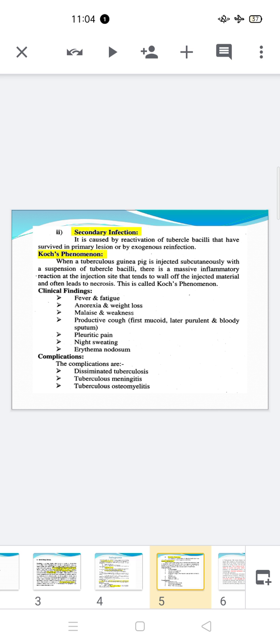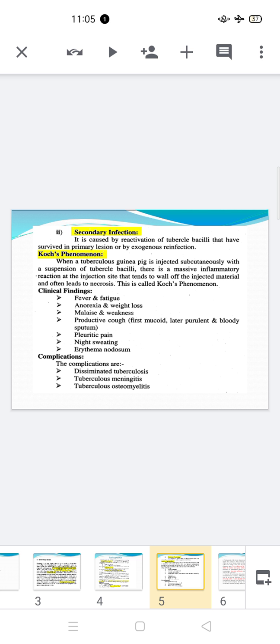Now this is another most important complication called miliary tuberculosis. Remember, sometimes there is Ghon complex and miliary tuberculosis, and the examiner asks about it in the paper. So shortly we discuss: this is the tiny millet.